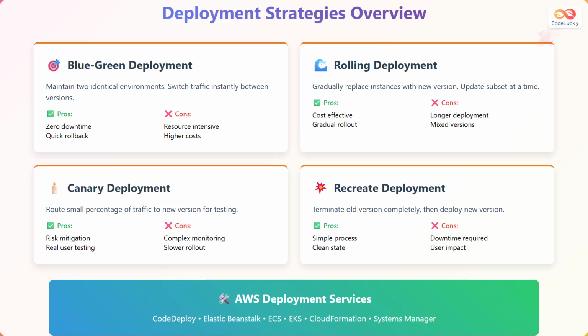While simple and providing a clean state, this strategy requires downtime and impacts users. AWS provides deployment services including CodeDeploy for automated deployments, Elastic Beanstalk for application platform management, ECS and EKS for containerized applications, CloudFormation for infrastructure as code, and Systems Manager for patch management.